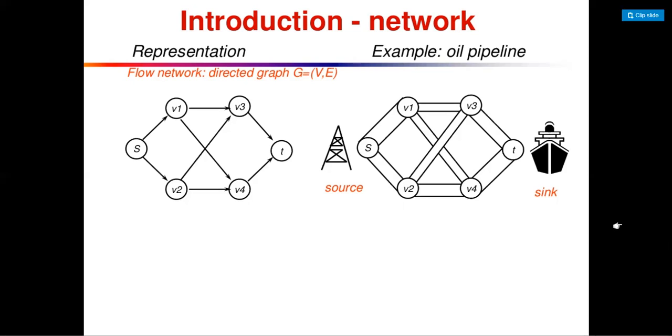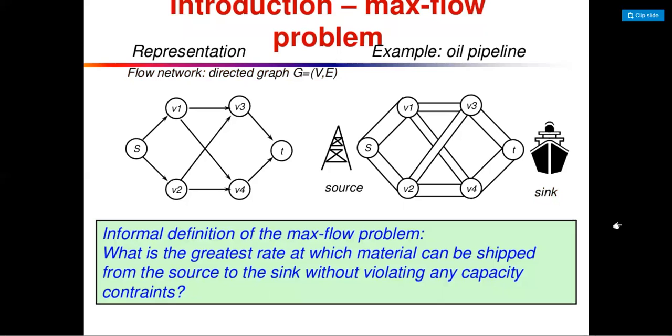So there is an example. In the first diagram we just present by arrows how the network flows, and in the second diagram we created some pipes for connecting vertices. So we can take that as an oil pipeline which goes from one place to another. Next is the informal definition of a max flow problem: what is the greatest rate at which material can be shifted from the source to the sink without violating any capacity constraint.